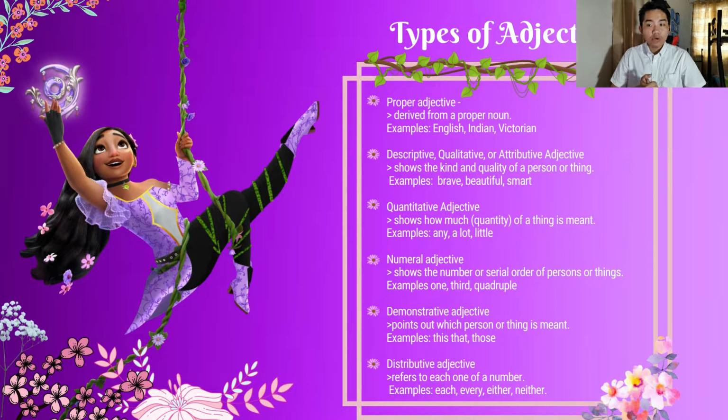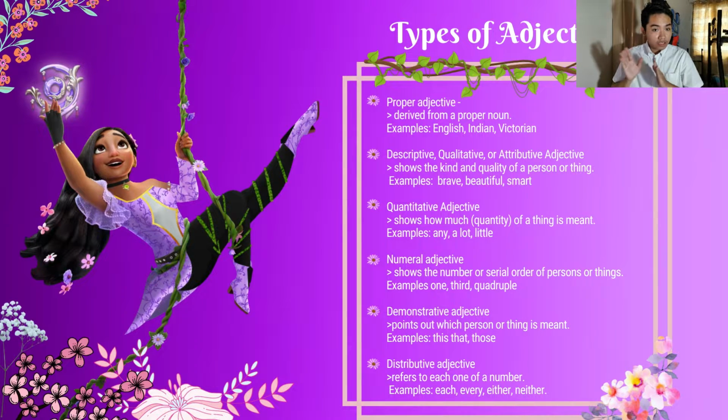Quantitative adjective. Quantitative adjective is not a specific adjective, unlike the next one, the numeral adjective. It shows how much quantity of a thing is meant. Like there are many people in that yard, or there are few dozen eggs in the tray. There are a lot of cars in the parking lot.